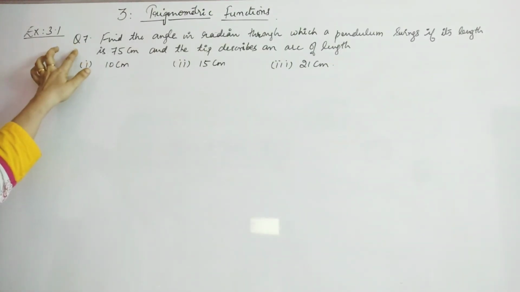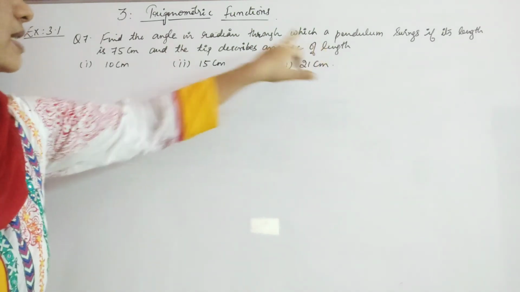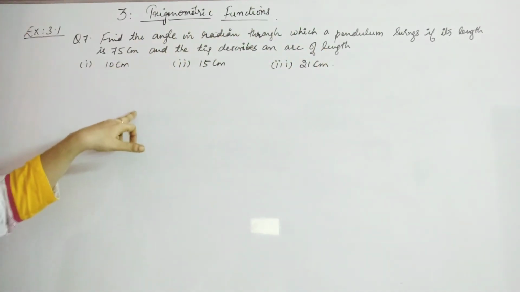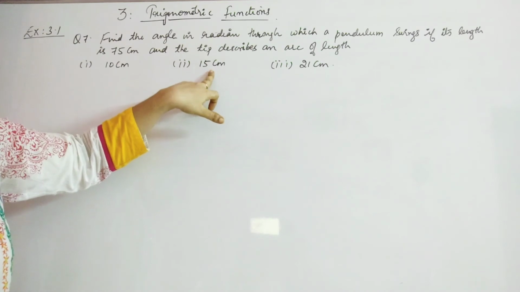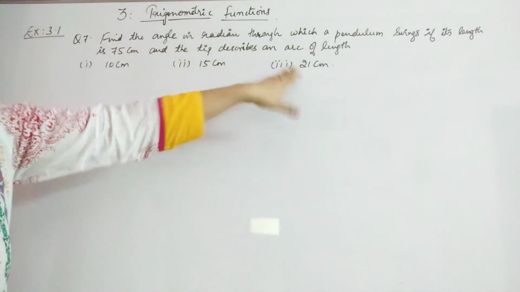Question number 7 is, find the angle in radian through which a pendulum swings if its length is 75 centimeter and the tip describes an arc length of, you have 3 subdivisions here. When the arc length is taken to be 10, what is the angle? Then again, when the arc length L is 15, what is the angle? And when it is 21, what is theta, right?